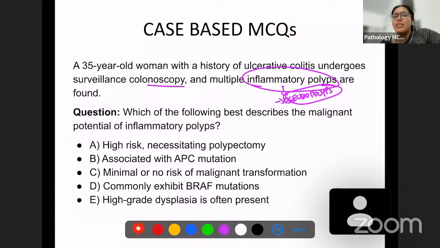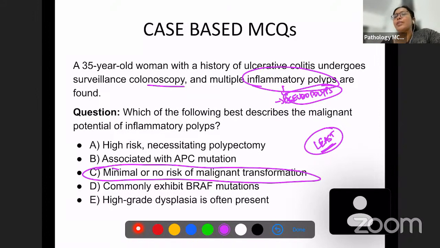Which of the following best describes the malignant potential of inflammatory polyps? Okay, we already saw inflammatory polyps and hyperplastic polyps have the least malignant potential. Okay, hamartomatous polyps also have very little malignant potential, but when associated with syndromes like juvenile polyposis syndrome and Peutz-Jeghers syndrome, they can have malignant potential. So this would be minimal to no risk of malignant transformation. Ulcerative colitis as such has a risk of malignant transformation, but inflammatory polyps do not.